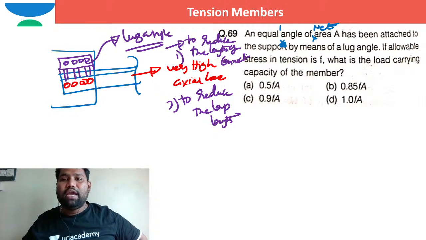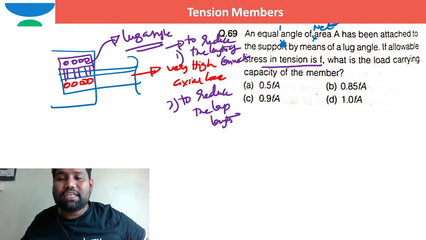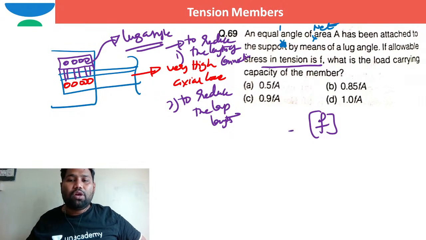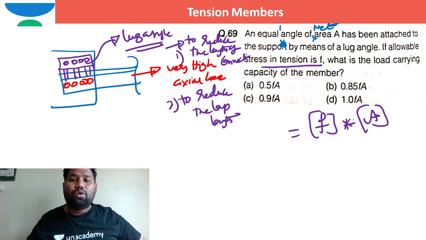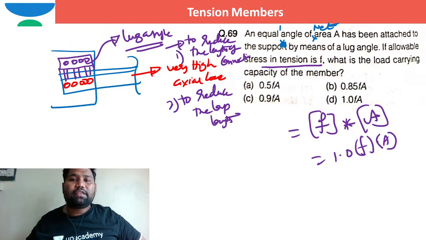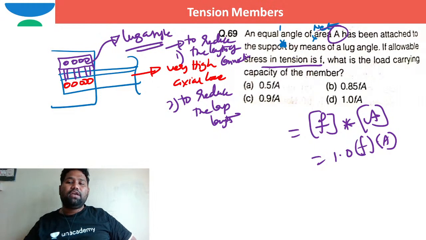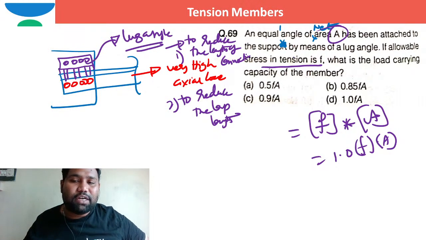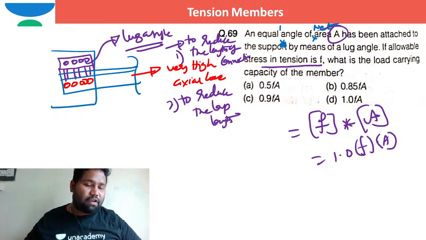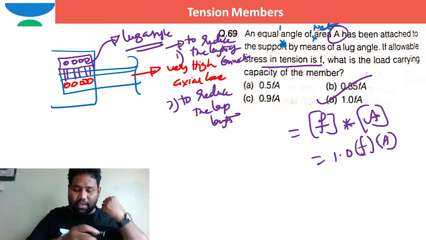Generally, I can say, okay. If F is the allowable stress in tension, what is the load carrying capacity of the member? Load carrying capacity of the member is allowable stress in tension F multiplied by net area. Net area is A, so it is F into A. So it is 1 times F into A, because A is the net area. Permissible stress into net area is 1 times F into A. So I can say option D itself is correct.